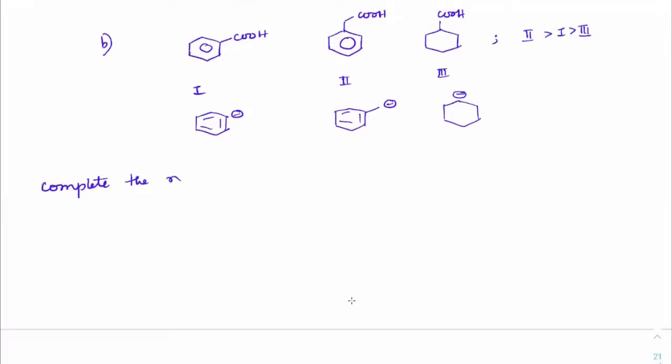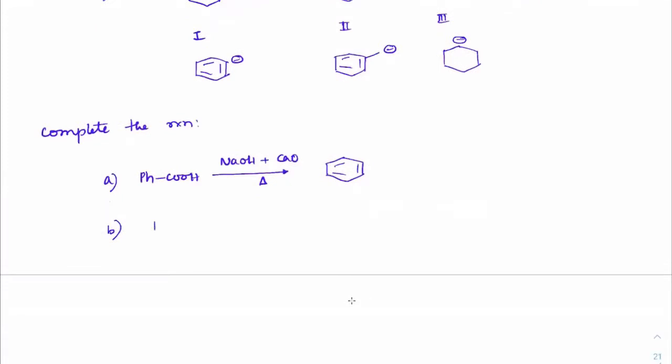Now complete the reaction here. Suppose we have PhCOOH reacting with NaOH and CaO and heat. So instantly you must understand this is a decarboxylation. Remove that CO2, put this hydrogen with the phenyl group. So we will get benzene.